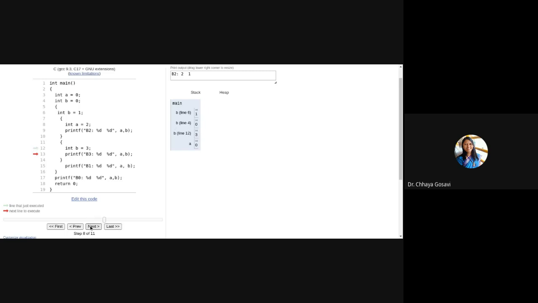Now when you come out of this block B3, to that line number 12, B is equal to 3 is deleted from the stack. And still your original A and B are available throughout. So these are the local and global variables for this method, A and B. B is equal to 1 is a non-local variable for this block. A is equal to 2 is a local variable for this block.